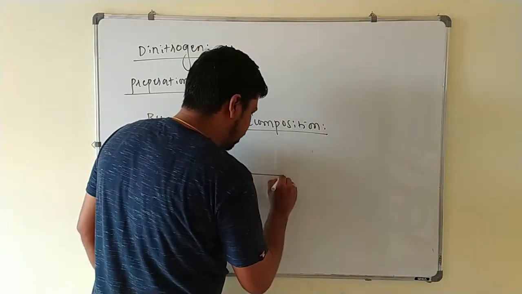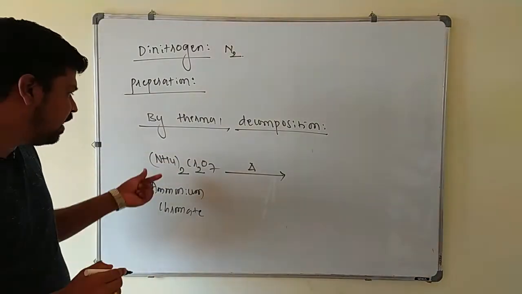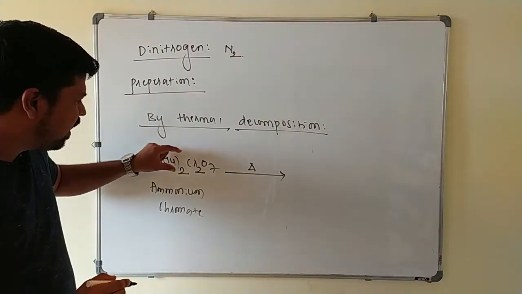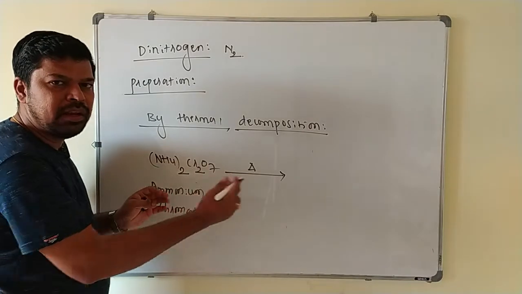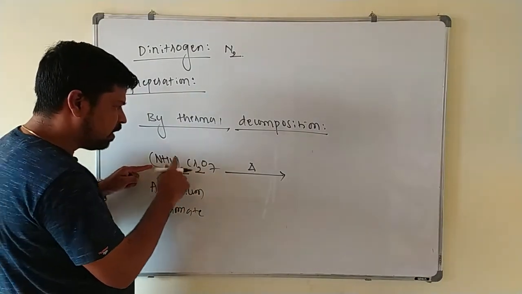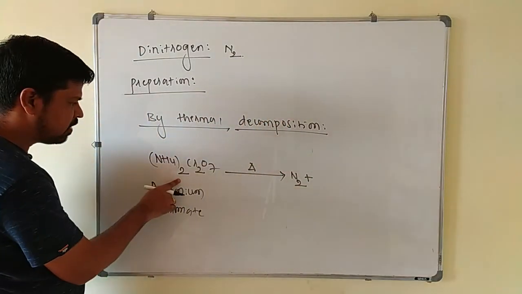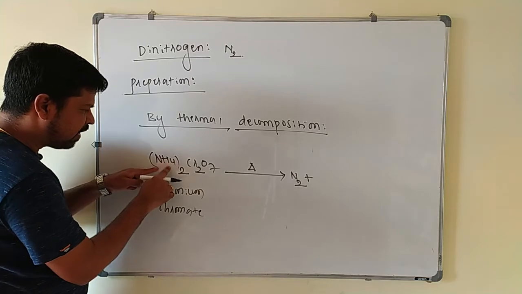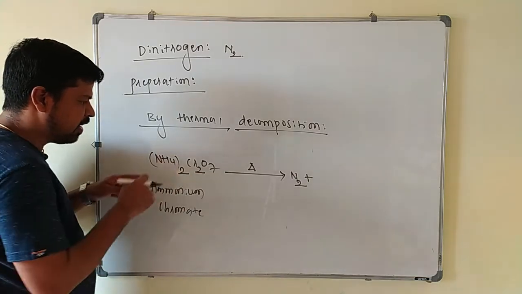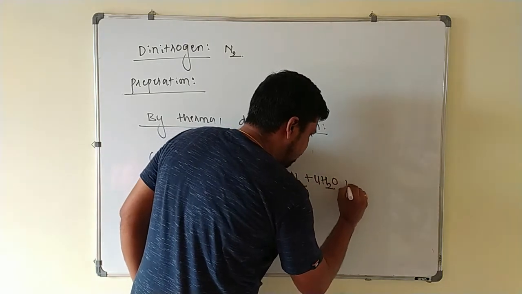This ammonium dichromate on heating, thermal decomposition, is nothing but thermally we decompose the compound. On heating, it will split into simple stable compounds. First, what is formed here? 2 nitrogens are there, so first we write N2. How many hydrogens? 8 hydrogens are there. With the 8 hydrogens, you use 4 oxygen atoms to form water molecules, so 4 moles of water are formed.